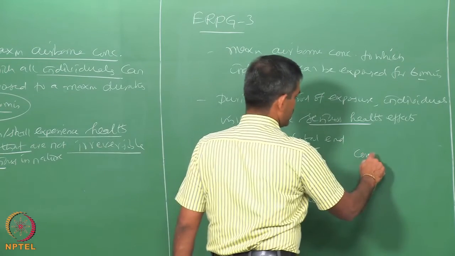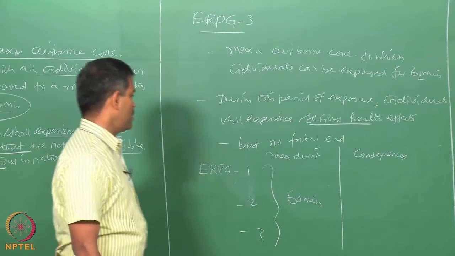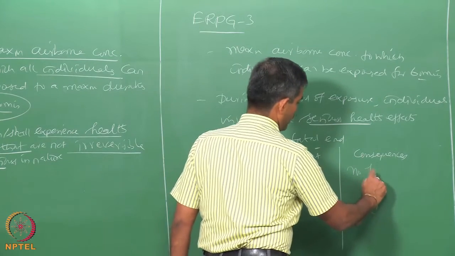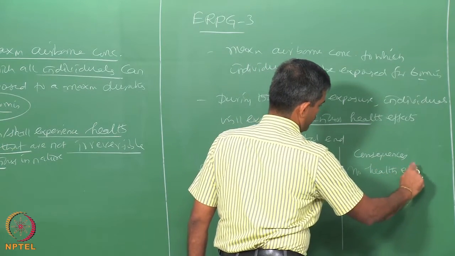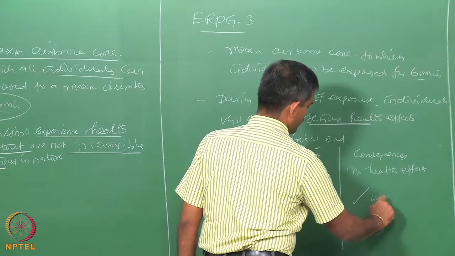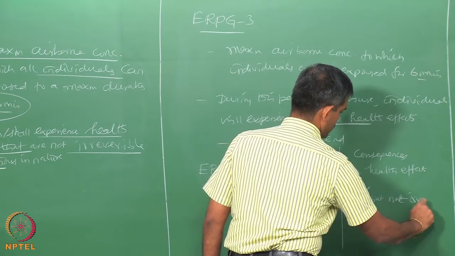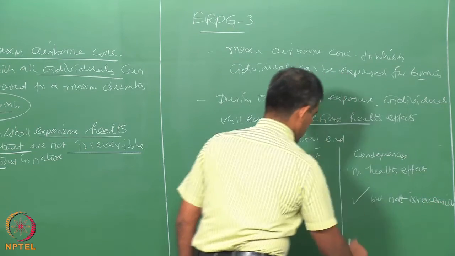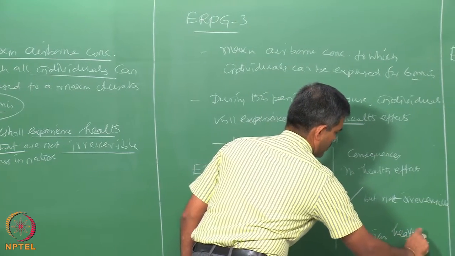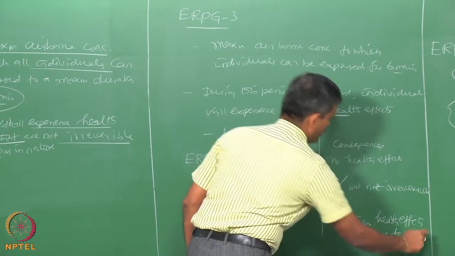If you look at the consequences of the exposed person or the effects caused by the exposed concentration on the individual: no health effects in level 1; health effects will be there, but not irreversible, in level 2; and serious health effects, but not fatal, the person will not die, in level 3.